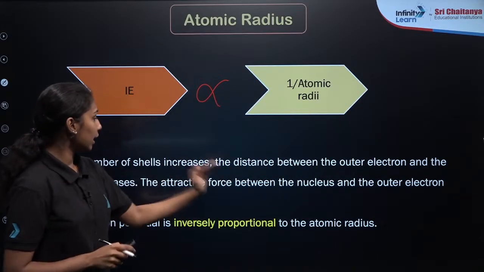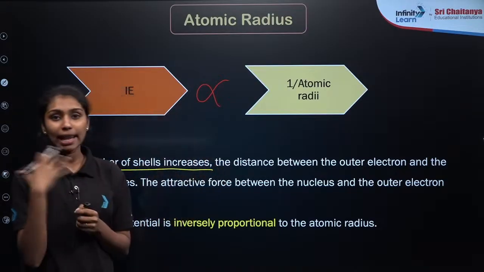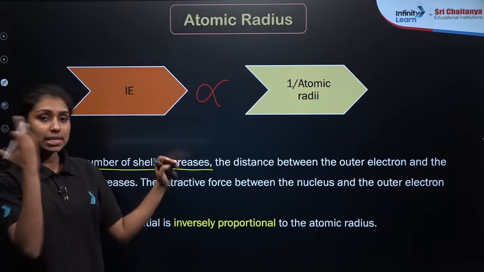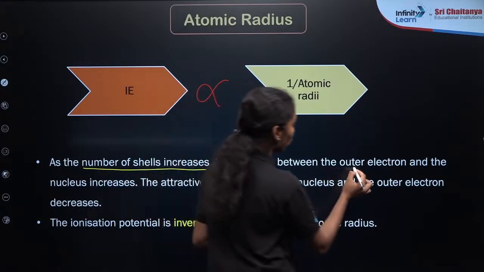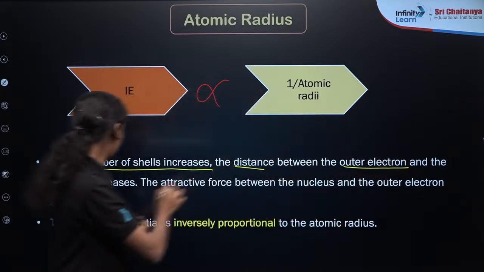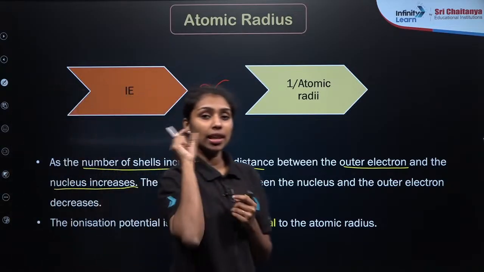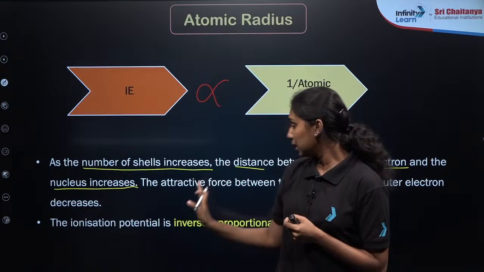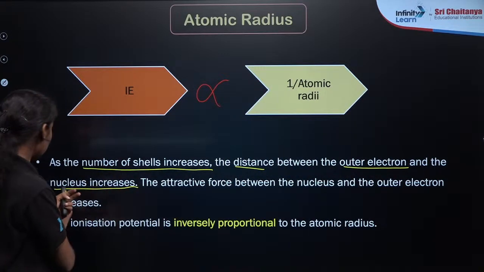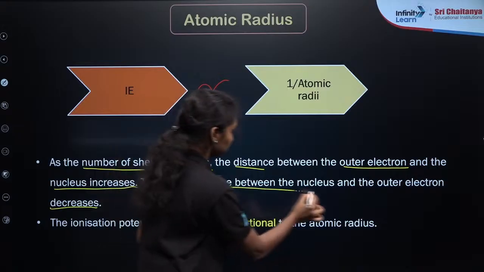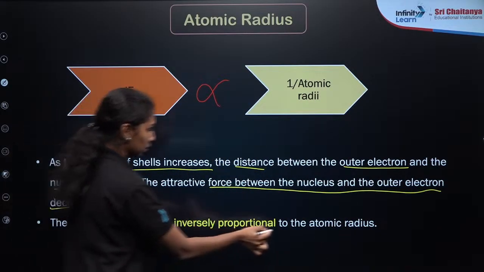The reason is given here: as the number of shells increases, as we already know, there will be K, L, M, N shells. As the number of shells increases, which means size increases, the distance between the outer electron and the nucleus will be higher. So the attractive force between the last electron and the nucleus will decrease here. That's why ionization enthalpy is less here. Is that clear?